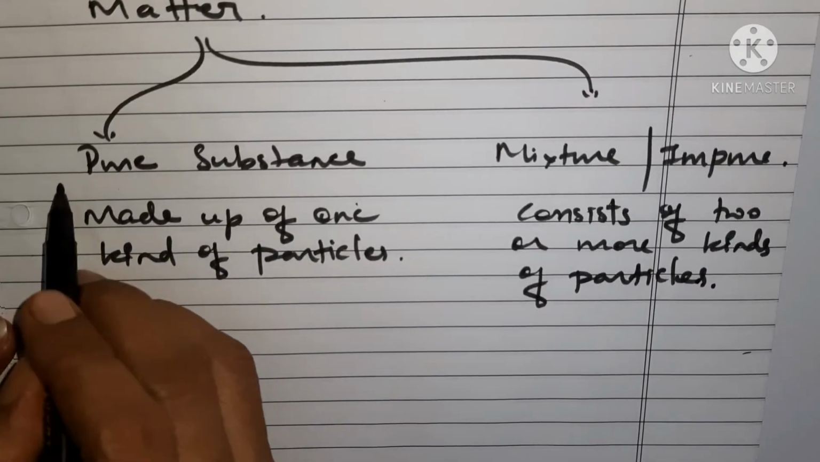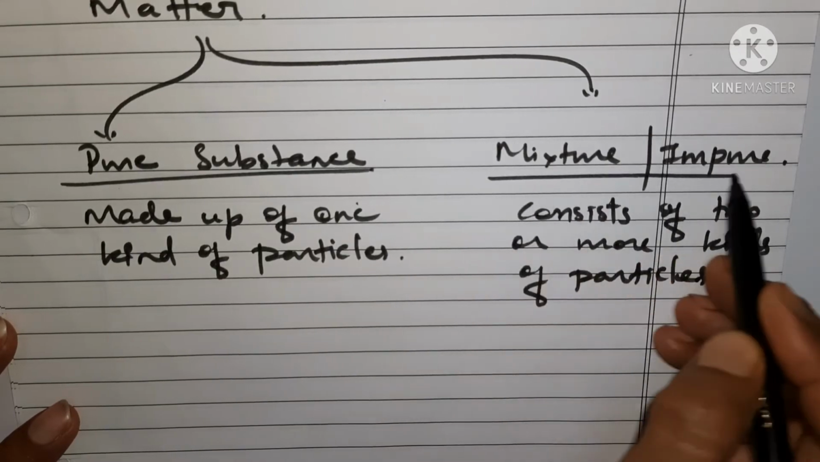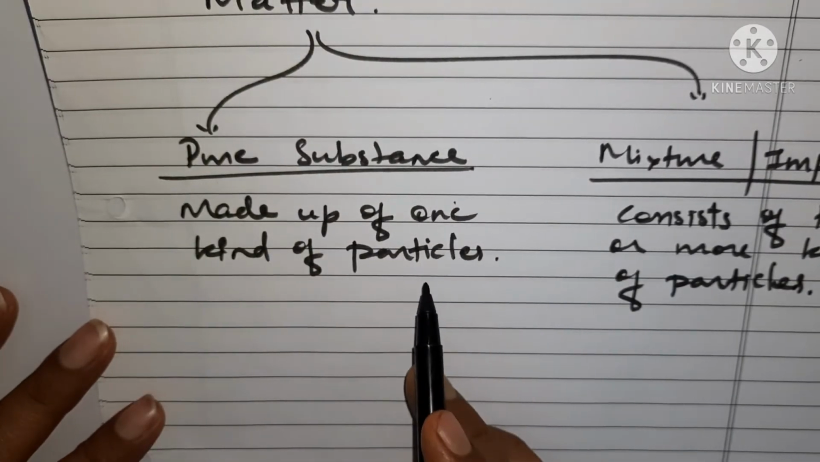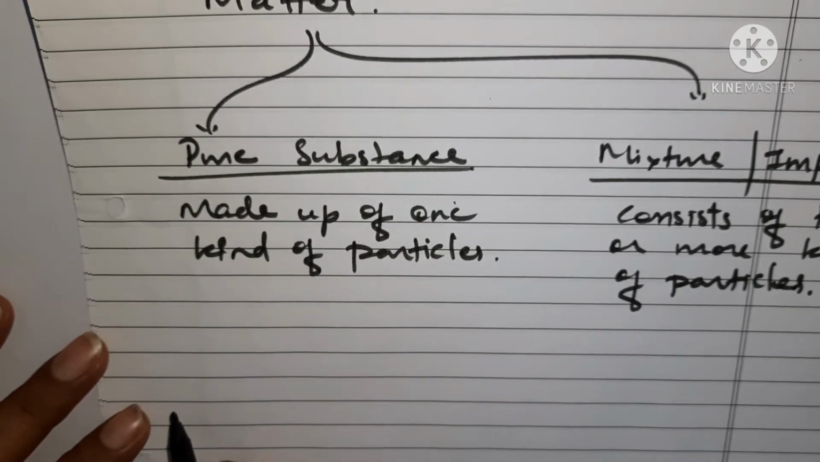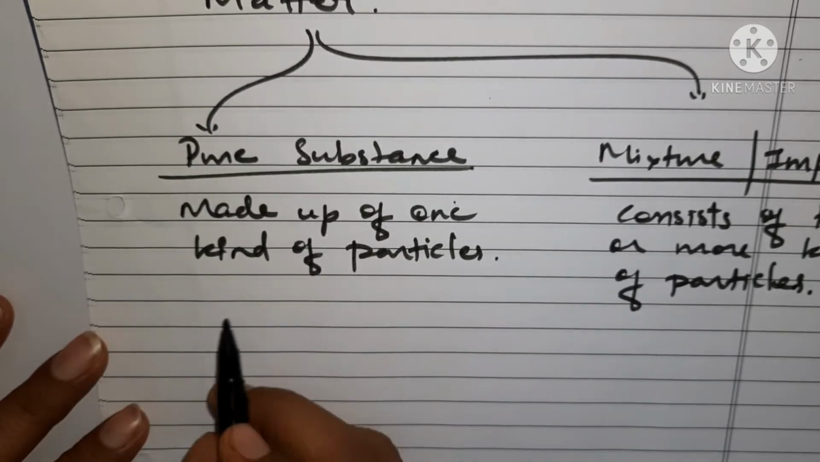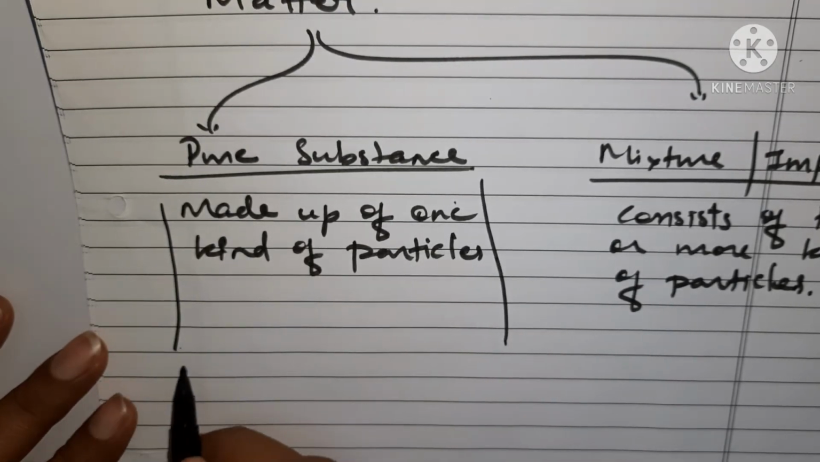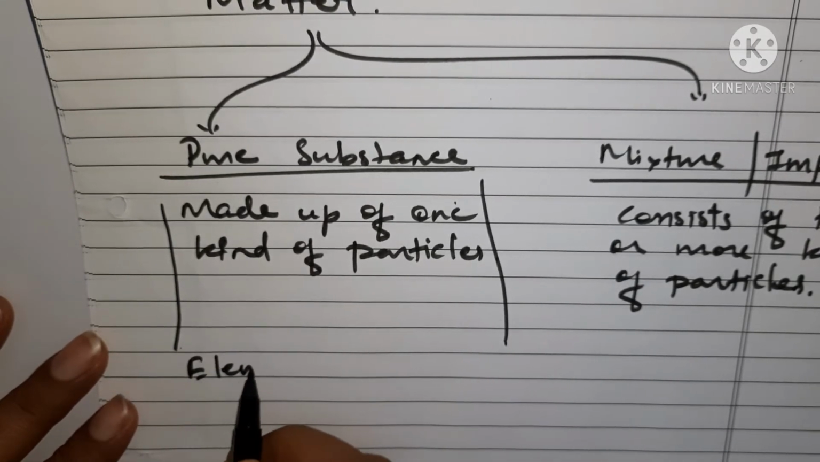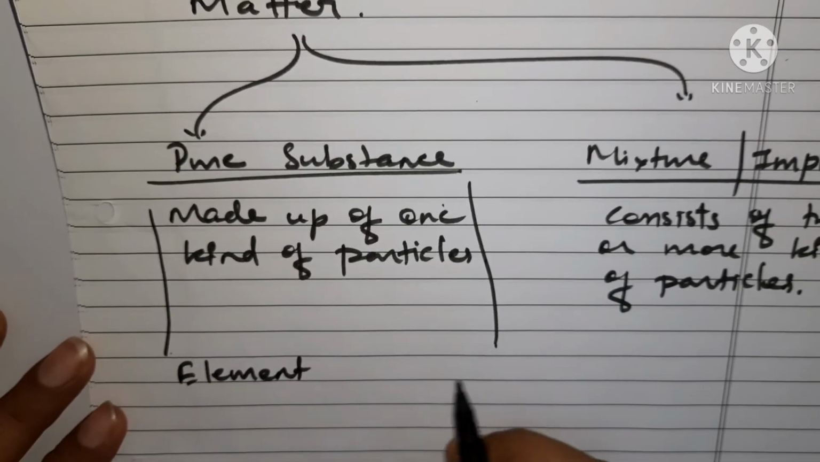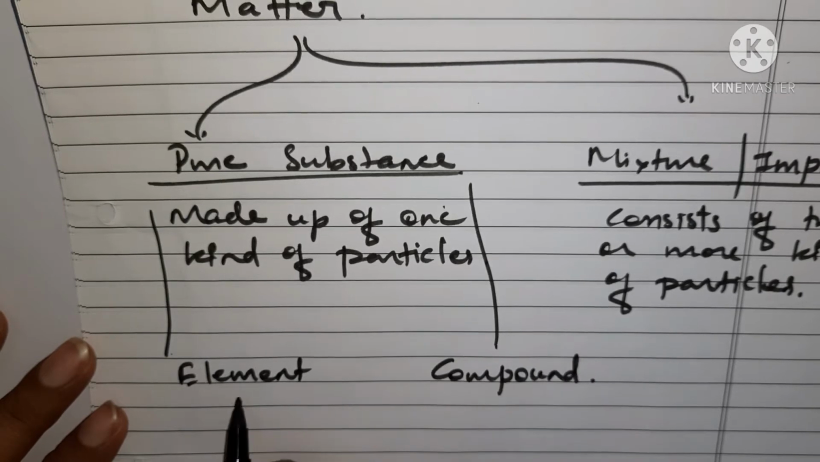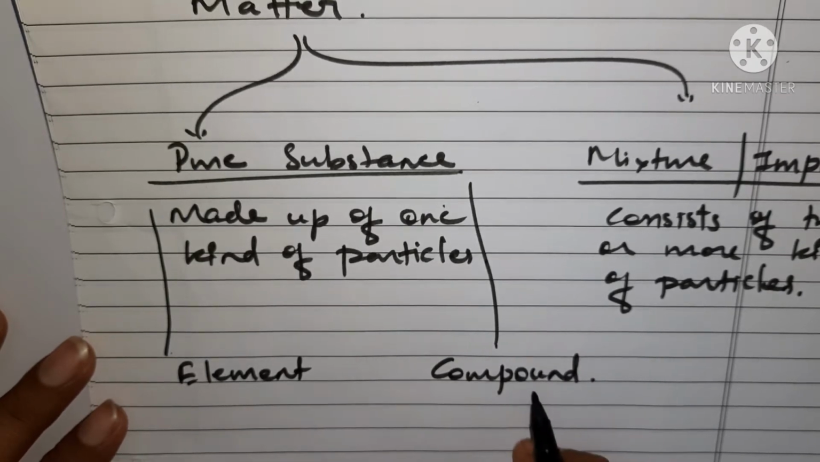Now further, these pure substances are further classified. So what is the other classification of this? They can be further classified into two parts. One is the element and the other one is the compound. Okay, first one is the element and the other one is compound.